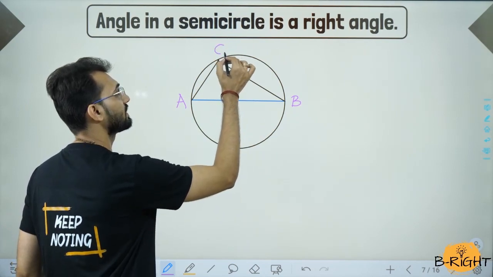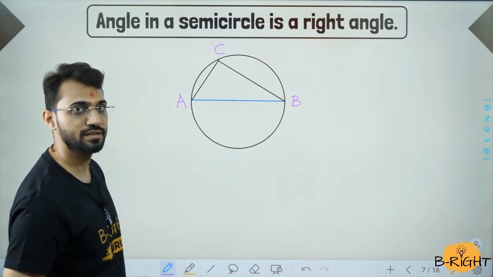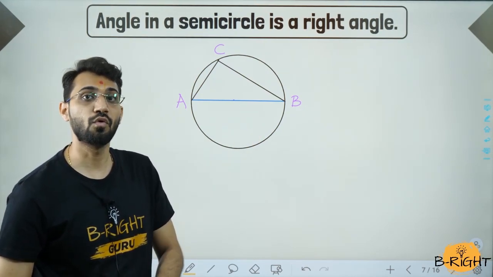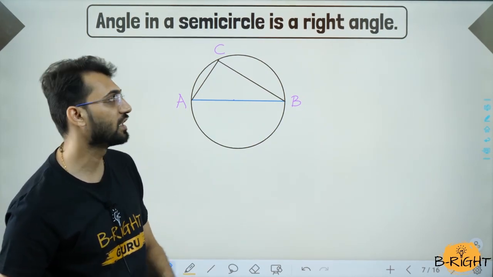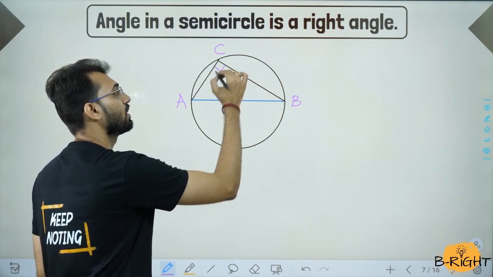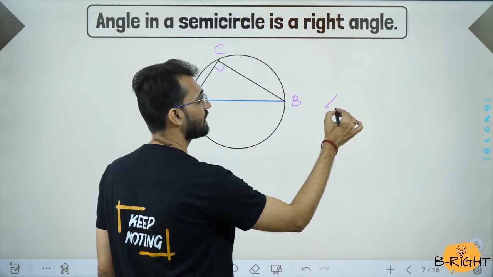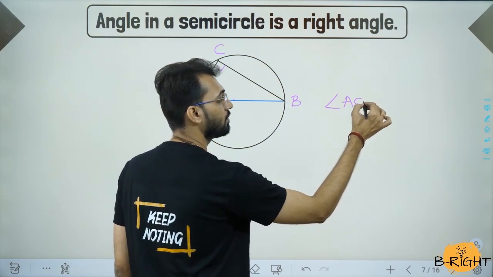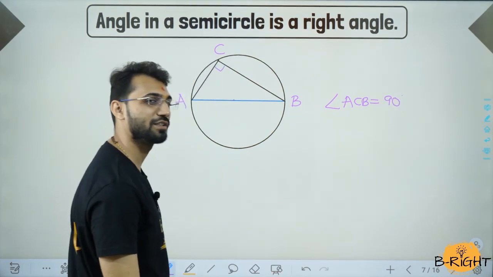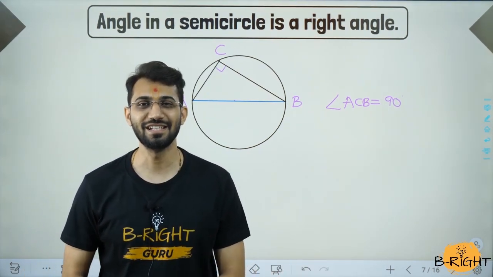We label this point as C, and the theorem is: if an angle is formed in a semicircle, it will always be 90 degrees. The angle is always going to be a right angle. So we can draw the right angle symbol and mention that the theorem says angle ACB is equal to 90 degrees. This is what the theorem says. Angle in a semicircle is 90 degrees.